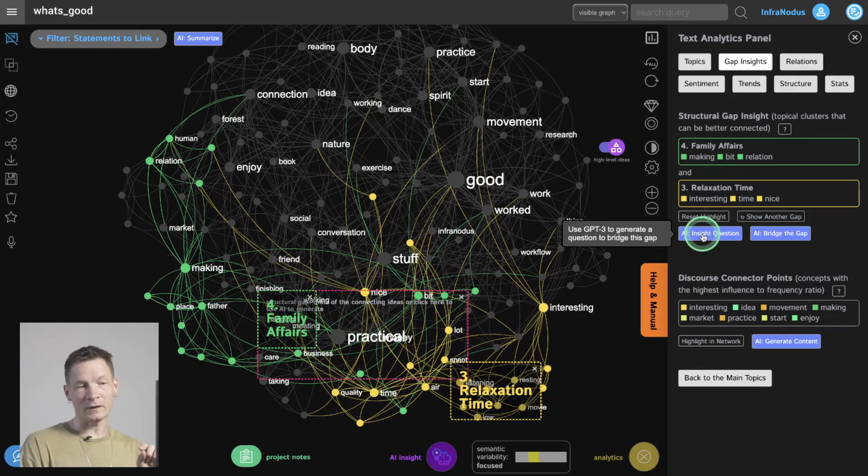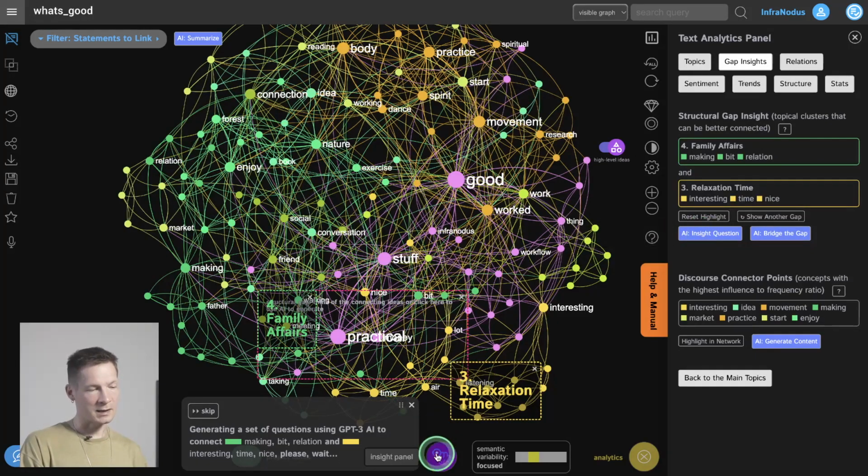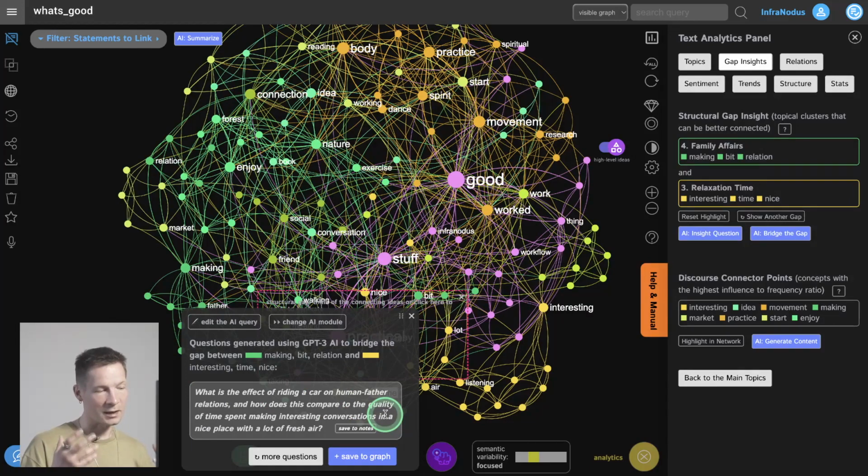If you want, you can also send this cluster, this structural gap actually, to GPT-3 AI by clicking this button here, AI Insight Question, and then it opens this helper. And then what happens is that GPT-3 AI generates an interesting research question for you, in the sense of asking yourself what you could do to connect those ideas together.